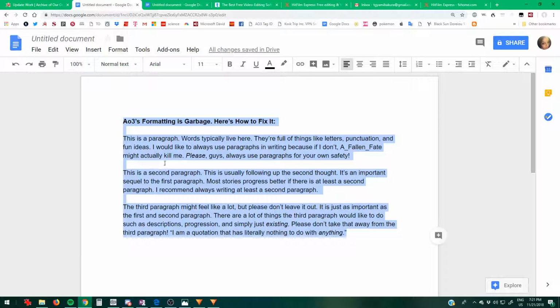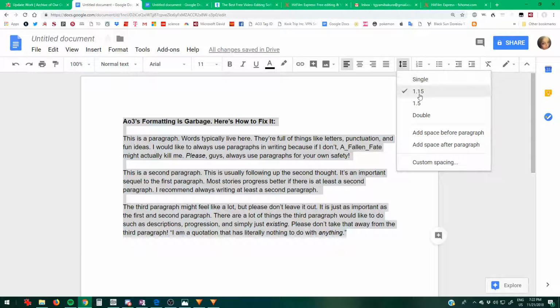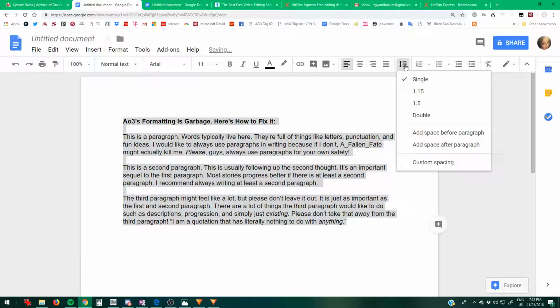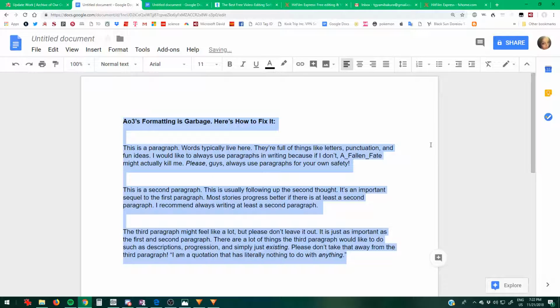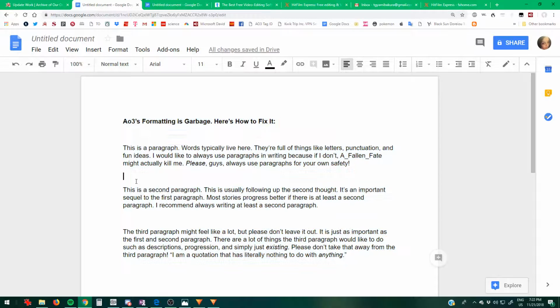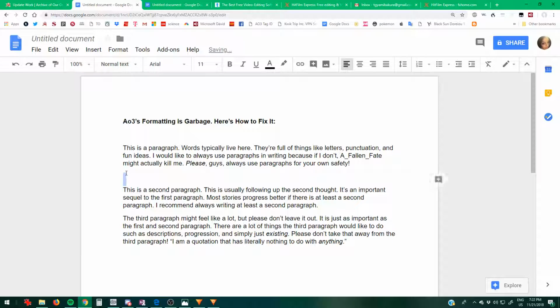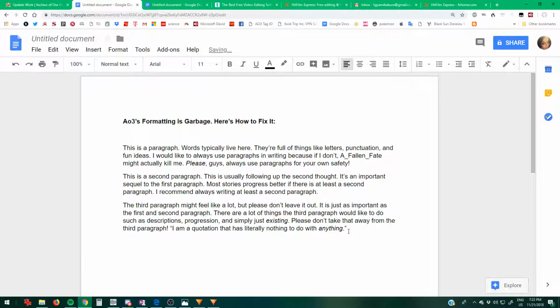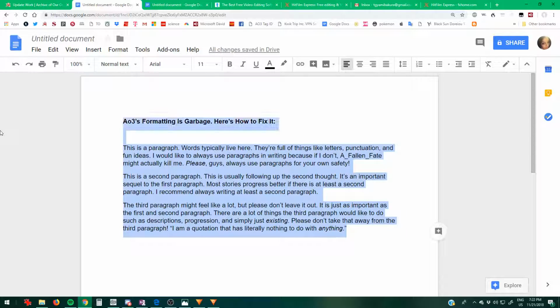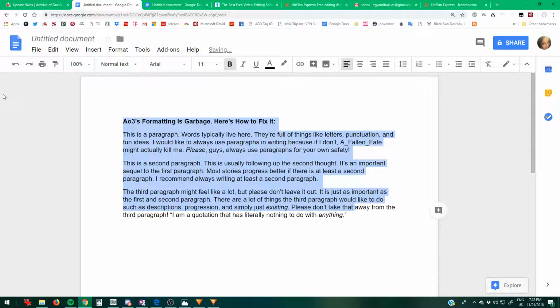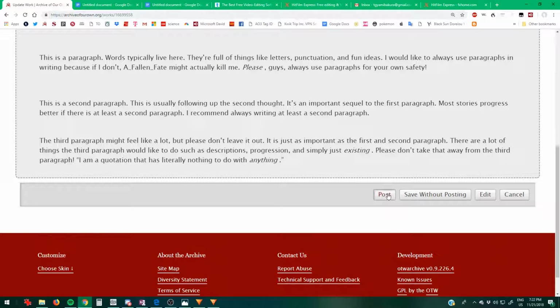because right now this is in the original formatting. So I'm just going to do single, add space after paragraph. Oop. But so now see when I did that, I got these huge spaces. So if I just undo it, now it should be the correct formatting. And we don't need this extra space here either. Okay? So now I'll show you what AO3 does when we have the correct formatting.